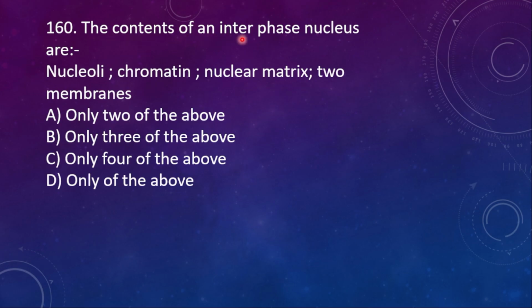The contents of an interphase nucleus are nucleoli, chromatin, nuclear matrix, two membranes. So among them, all 1, 2, 3, 4 of the above are the contents of an interphase nucleus.